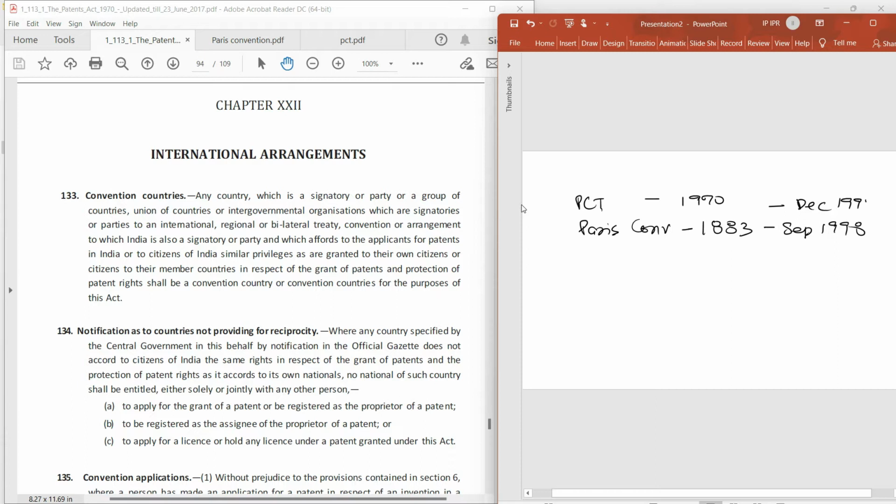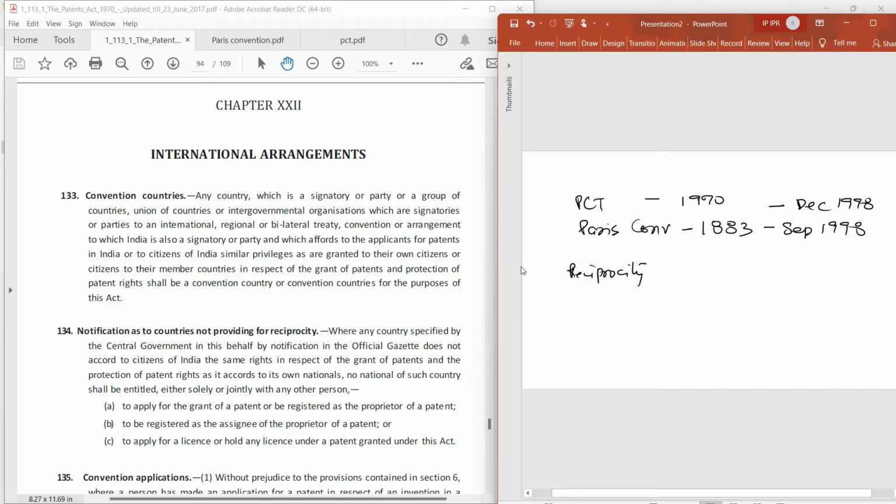December 1998. So let us see what is the basic aim of these international treaties. It enables cooperation between different member states. Different countries become signatories to these treaties, and then they collaborate with each other so as to enable granting of patents in different countries. The major aspect of all these treaties is reciprocity. Reciprocity means that one member state offers almost the same rights to the citizens of other member states.